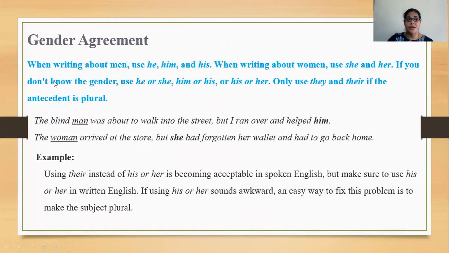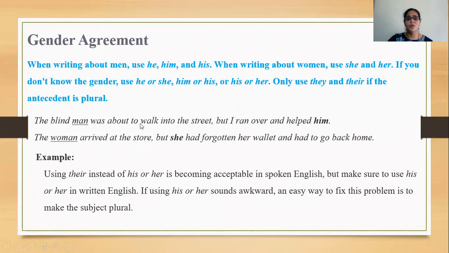Gender agreement. When writing about men, we use he, him, his. When writing about women, we use she, her. If you don't know the gender, we use he or she, his or her, him or his. Only use they and their if the antecedent is plural. So when you're talking about more than one person, then only we use they or their. Now quickly go with the examples.